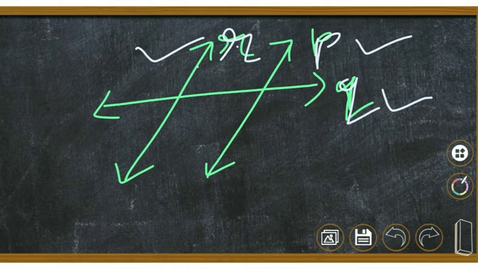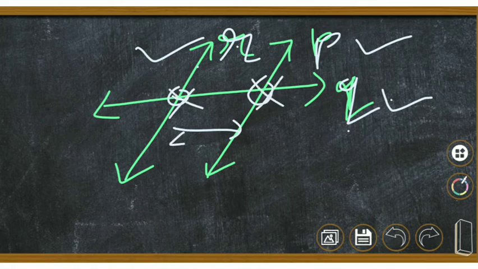See here, if we talk about R, it intersects only Q. Correct? P intersects only Q. But Q intersects R and P at two distinct points, and therefore we can say Q is the transversal of R and P. I hope you are now clear about transversal. Now let's talk about angles made by transversal.